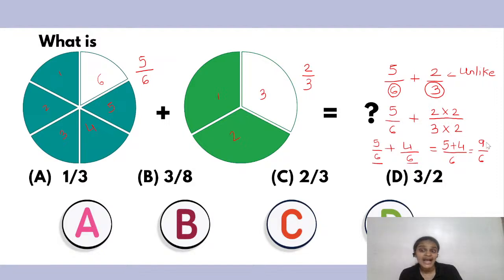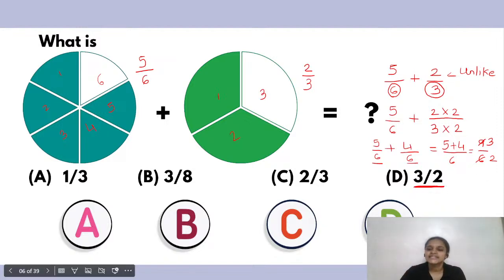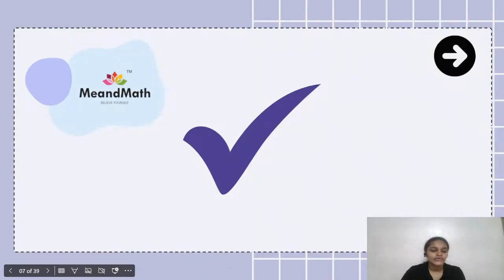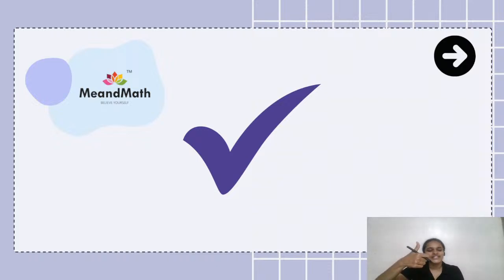But then I can further divide this, right? I can reduce this. So 3 3s are 9 and 3 2s are 6. So what is my final answer? Answer is 3 by 2. So the correct answer is 3 by 2. All right, whoever has given the answer D is absolutely right. Very good job, very good job.